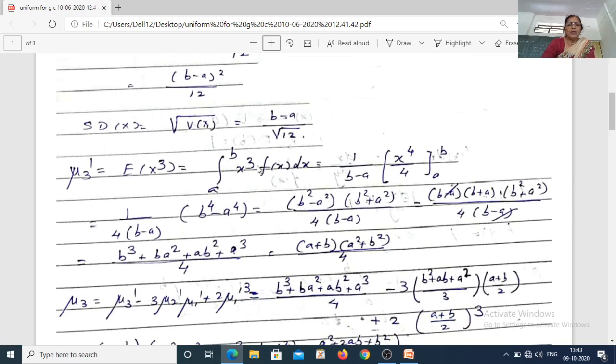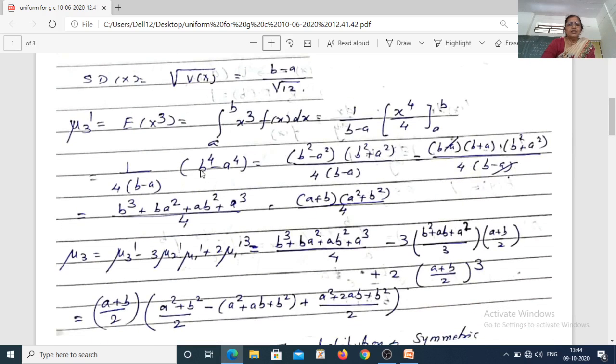So it is integration from a to b of x cube into f(x) dx. 1 upon b minus a you can take outside. Integration of x cube is x raised to 4 by 4 in the interval a to b, and it is b raised to 4 minus a raised to 4. This 4 I have written here. Now if you take factors of these two, it will be (b square minus a square) (b square plus a square). Again b square minus a square can be factorized as (b minus a) into (b plus a), b square plus a square as it is. One of the b minus a cancels with this, and therefore I am left with mu3 dash equal to (a plus b)(a square plus b square) upon 4.